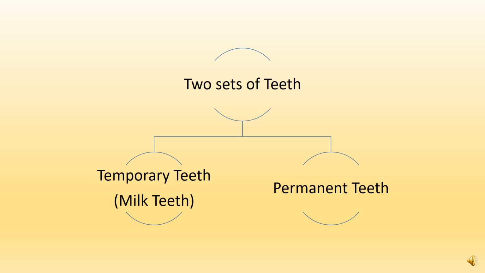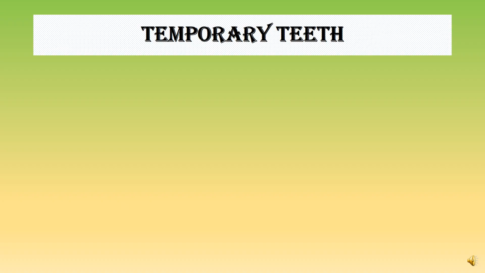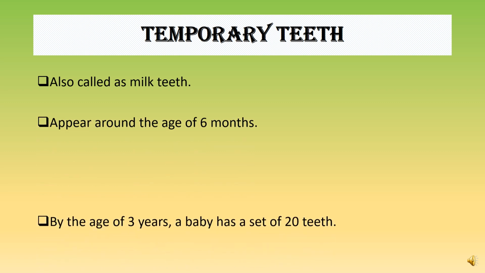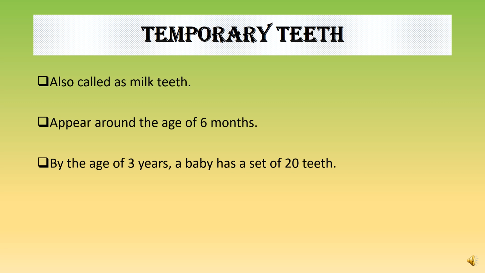Two sets of teeth are present. First is the temporary teeth, also called the milk teeth, and second is the permanent teeth. Let's study them separately. Temporary teeth. The name itself suggests that these teeth are for a short time period in your mouth. They are also called the milk teeth and appear around the age of 6 months.